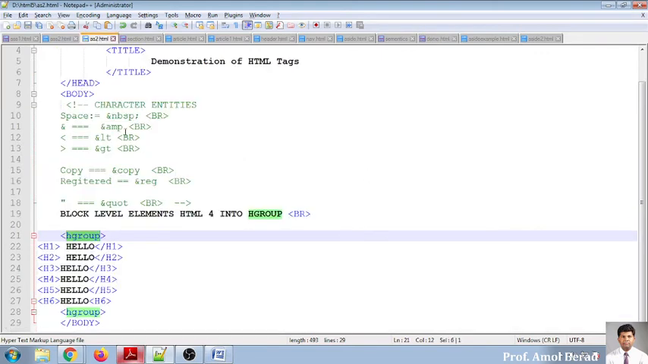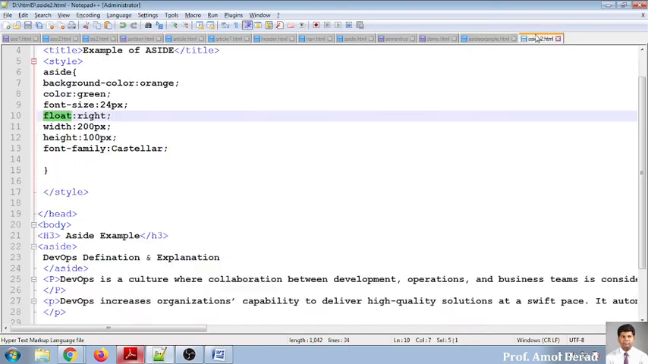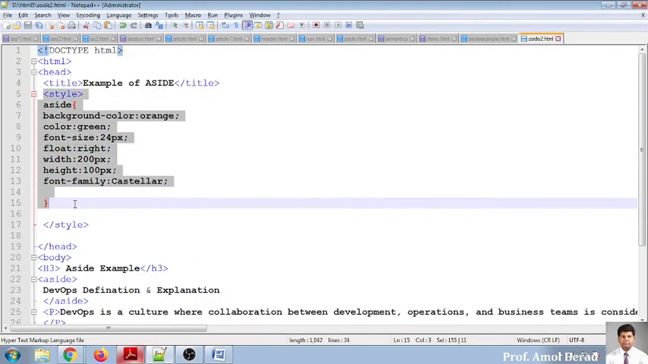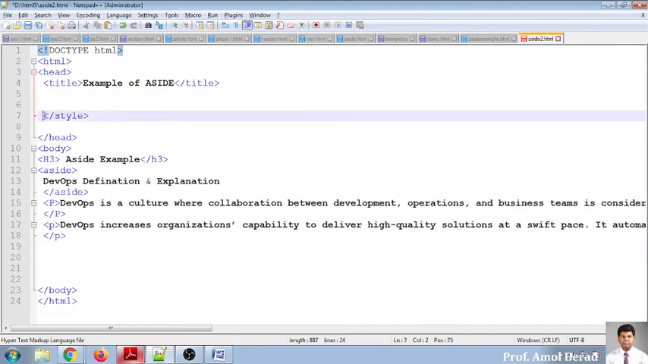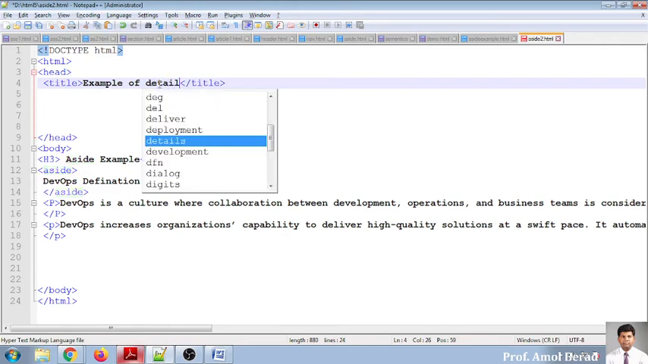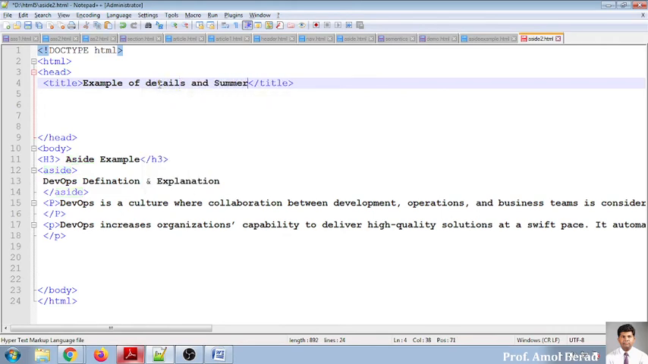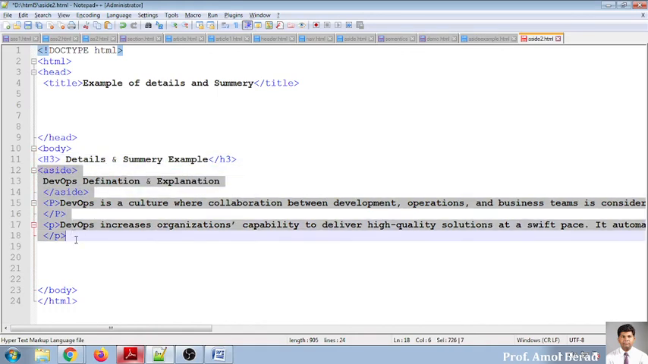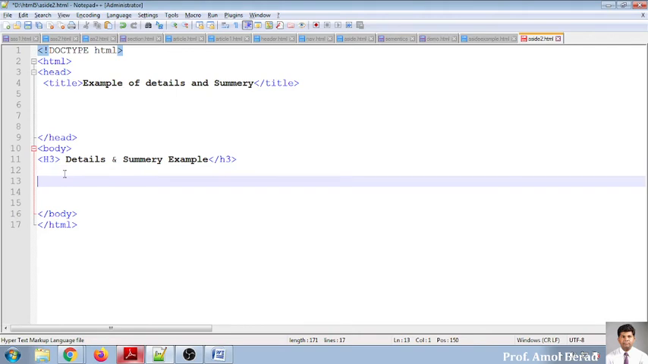I'm copying the skeleton. One example we have done here aside. Now what I'll do is remove this style. I'm writing this example of details and summary. Now it is the details and summary example. So I remove the remaining part and we'll go for writing something about this one.